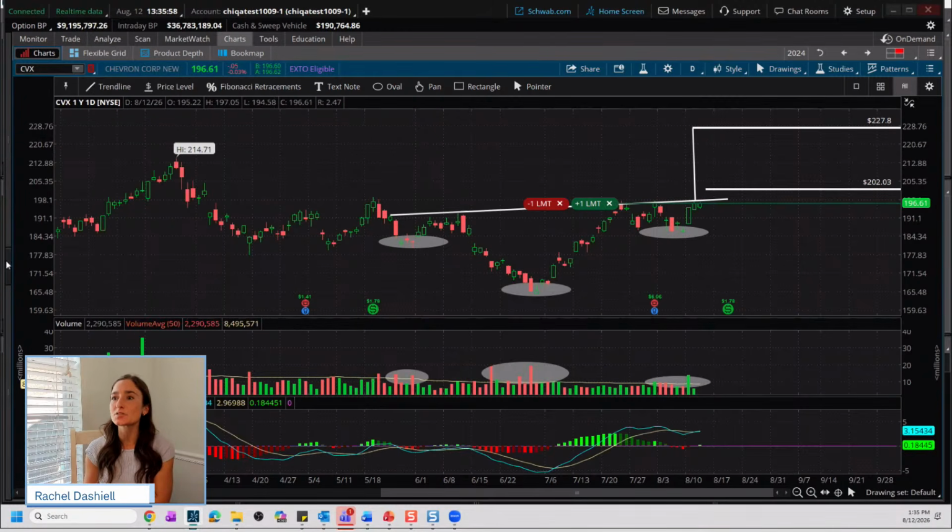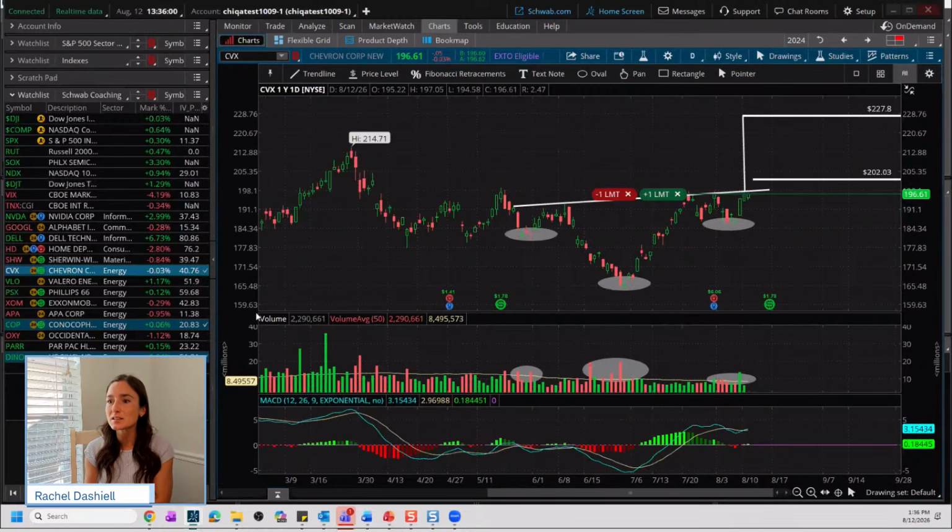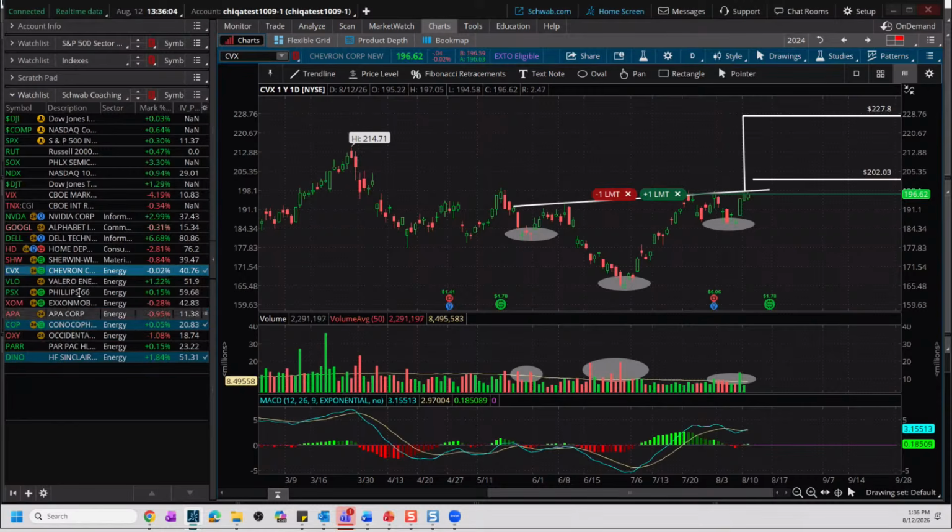Okay, let's look at some of those other stocks that we have because we have about 10 minutes left in this class, a little bit less. Okay, we're going to look at just some of these price formations and talk through them, because I have a whole list of patterns for you guys like I always do. So we're just going to talk through some different trade ideas because I don't know if we have enough time to really go in depth on another one.